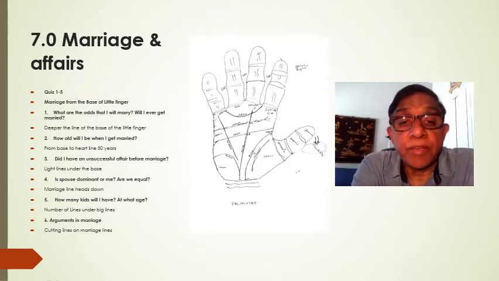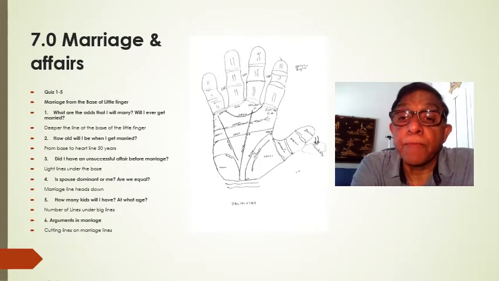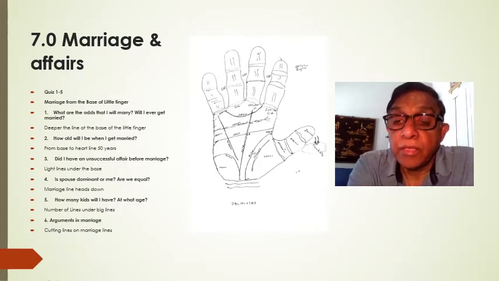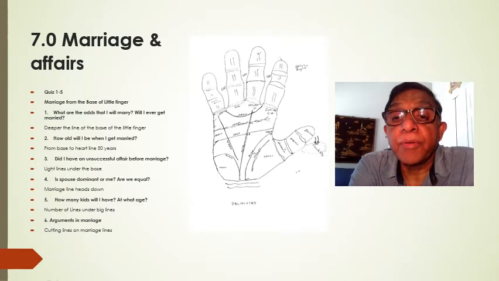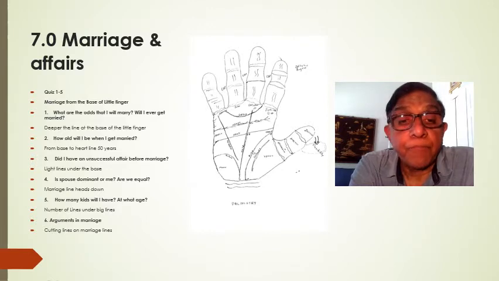Is my spouse dominant, or am I, or are we equal? Now, this bold marriage line will tilt towards the mound of Mercury if the spouse is dominant, and tilt down towards the Mars heart line if the person is dominant over the spouse, and it will be parallel to the heart line if they are equal in the marriage.